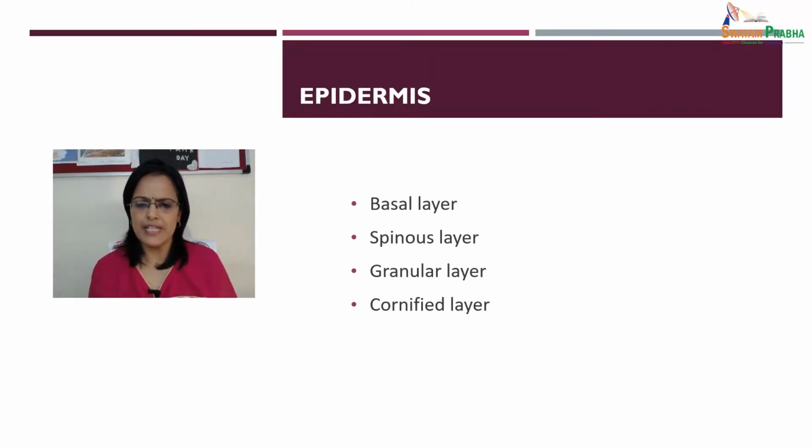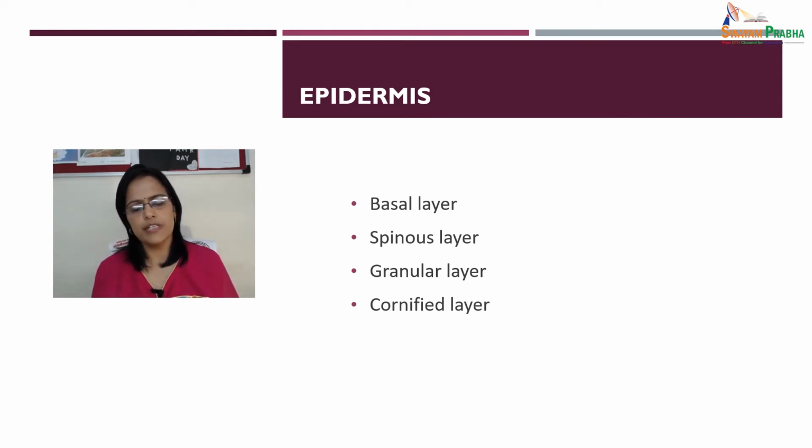Epidermis is the outermost layer, as I said, and it is 0.2 to 5 mm thick and consists of several zones. We will not discuss it in much detail, but just remember that it has several zones: basal layer, spinous layer, granular layer, and cornified layer.